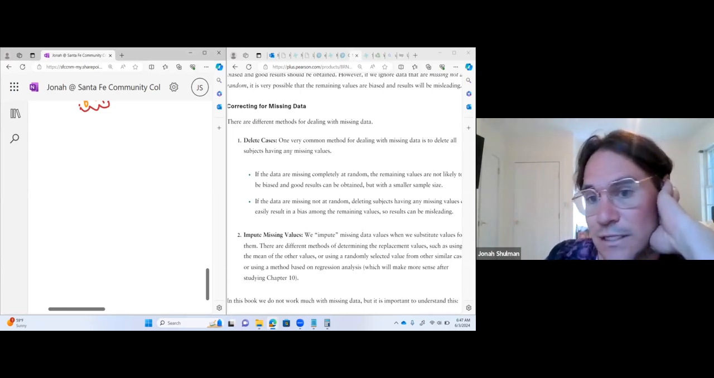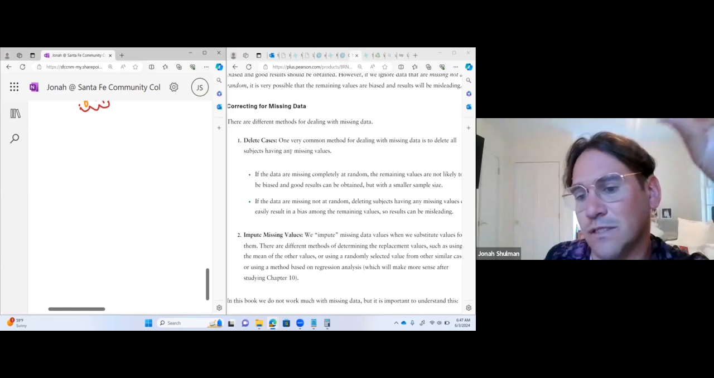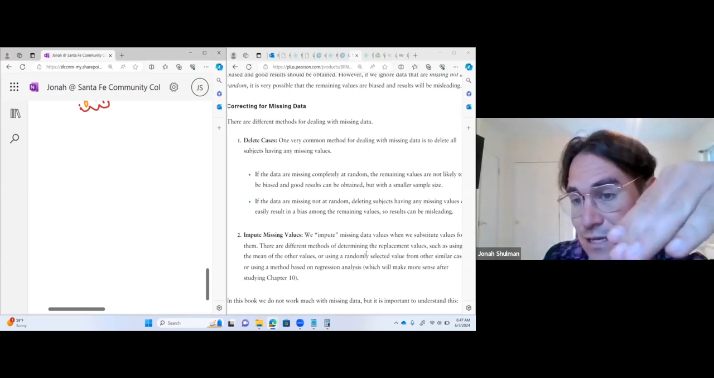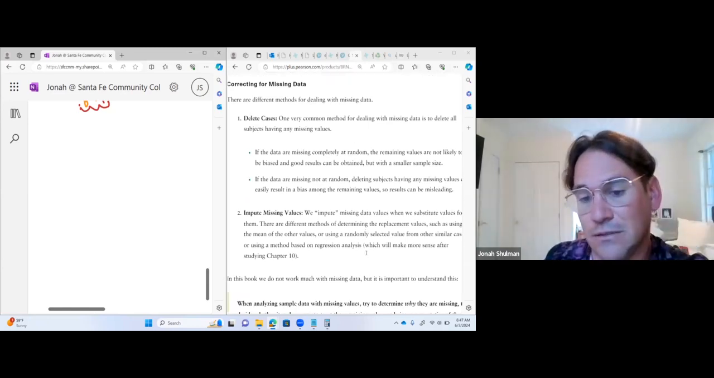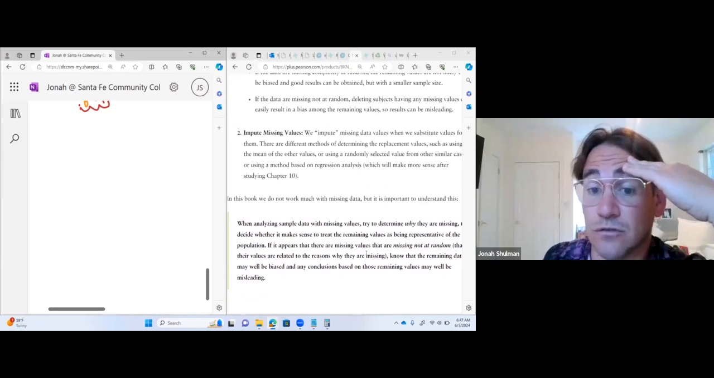Or we can just throw out the case. If they're missing too much data, we can throw out the case. We can randomly select the number, or we can take the mean to put it in because that won't really change the rest of the data.